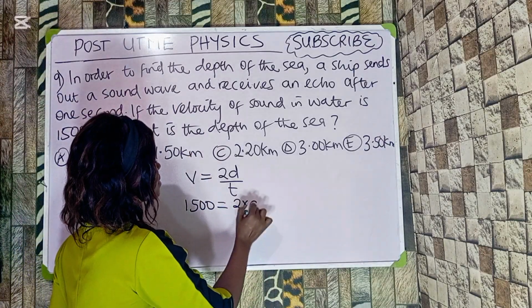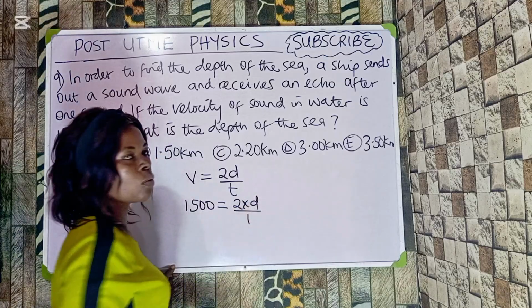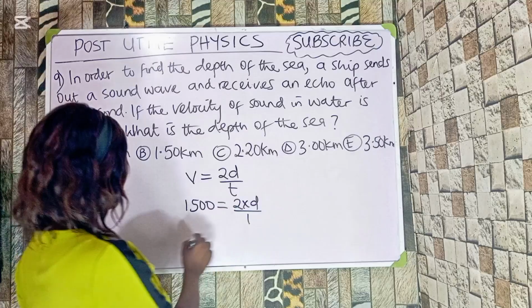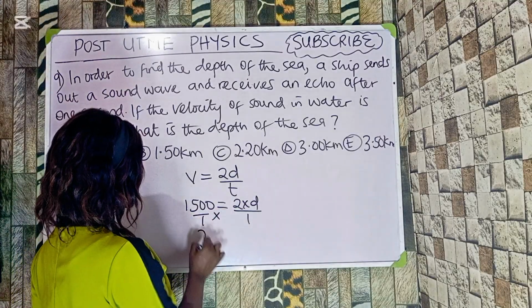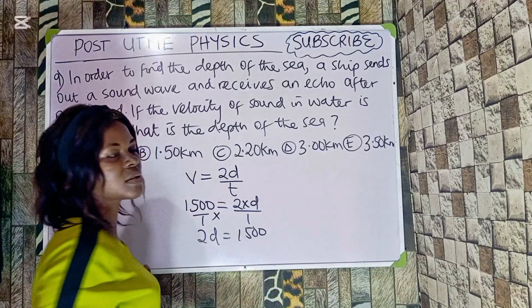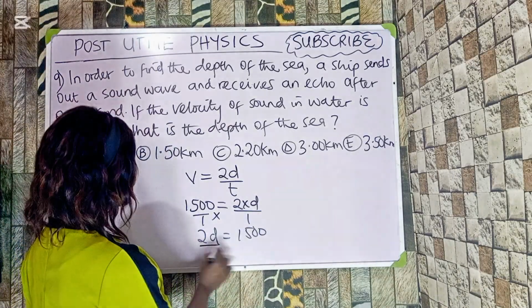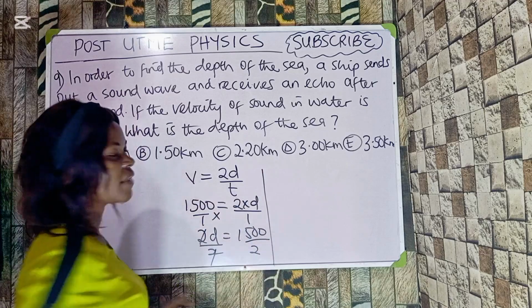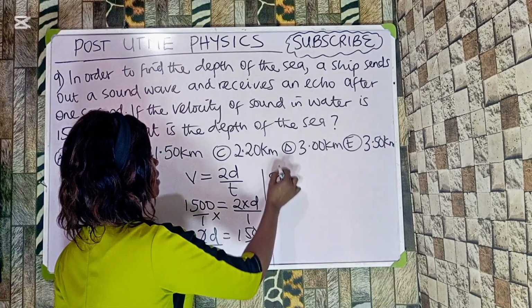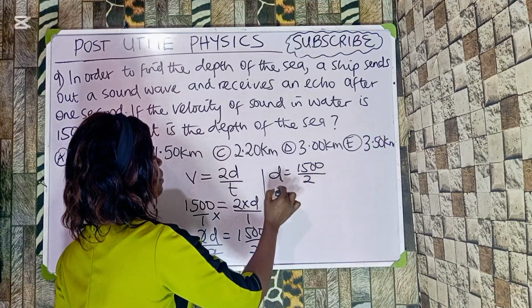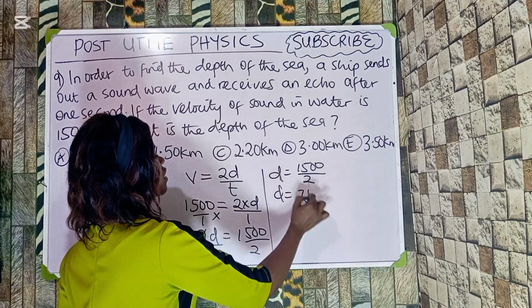So this is 2 times the distance divided by 1. Simply cross multiply: 2 times the distance is equal to 1,500. By the time you divide, you make it the subject. We have that d is equal to 1500 divided by 2, which gives me